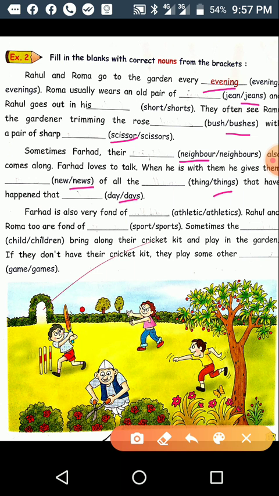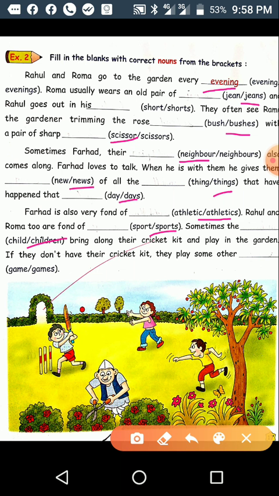Farhad is also very fond of athletic or athletics. Farhad is also very fond of athletics. Rahul and Roma too are fond of sport or sports. Here the correct word is sports. Sometimes the child or children, this word will come there.